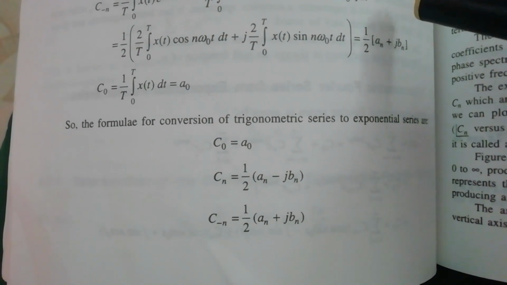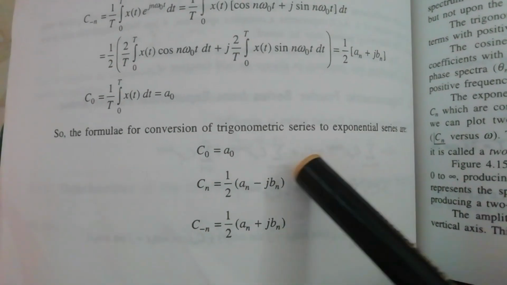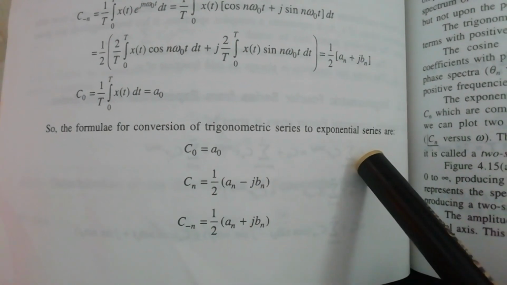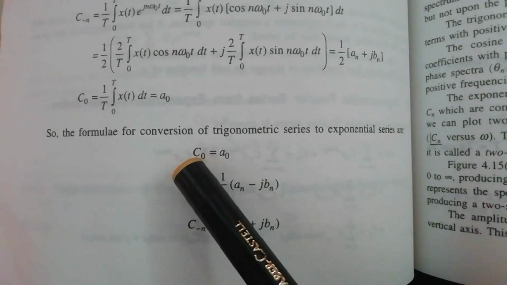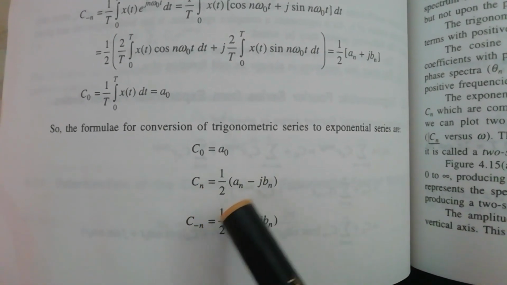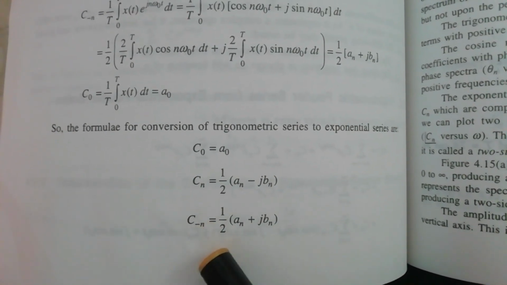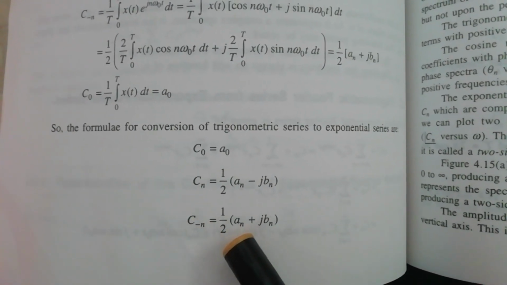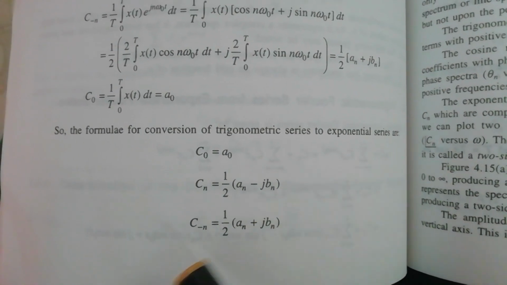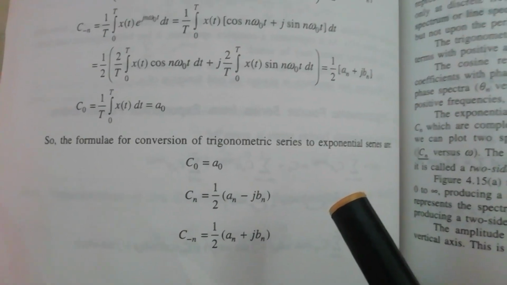And now we see the conversion formula from one form to another form. Here, this is trigonometric series to exponential series. So here the coefficient c naught in exponential is equal to a naught in trigonometric series, and cn is equal to 1 by 2 into (an minus j bn). C minus n is equal to 1 by 2 into (an plus j bn). These are the conversion formulas from trigonometric to exponential.